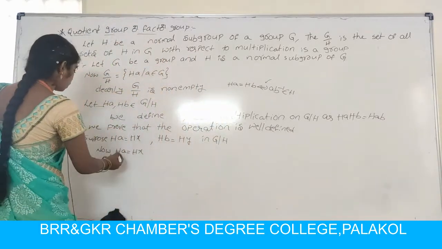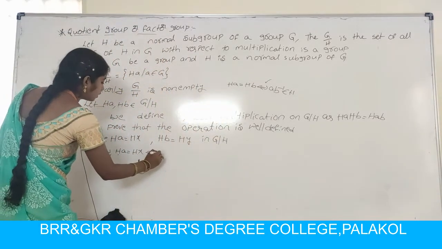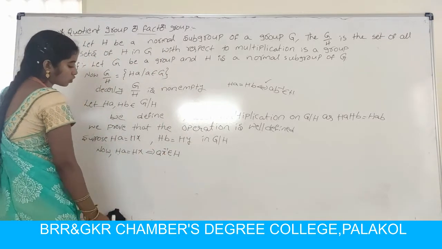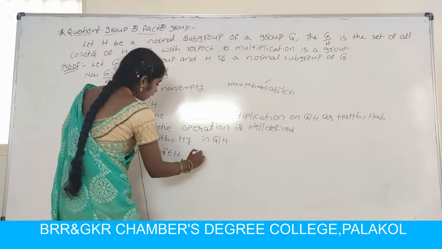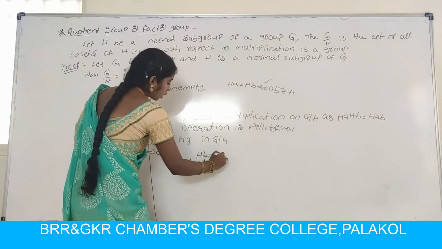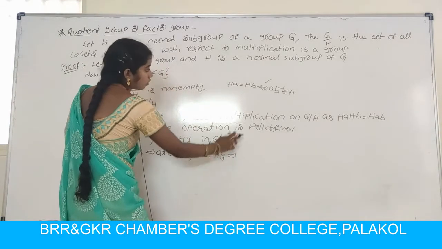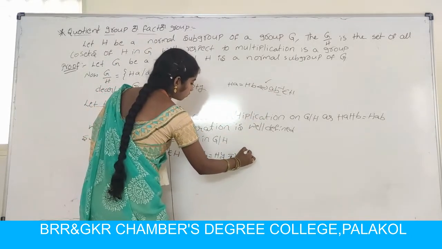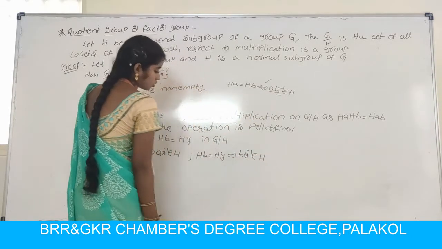So Ha equal to Hx can be written as ax inverse belongs to H. Similarly, Hb equal to Hy can be written as by inverse belongs to H.